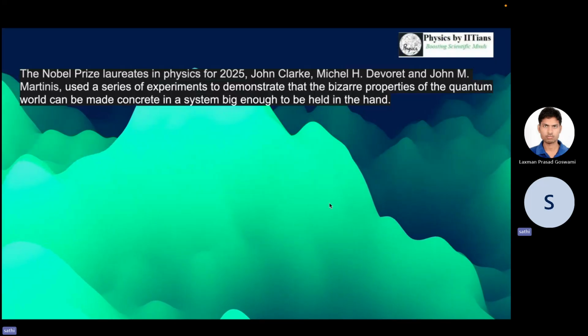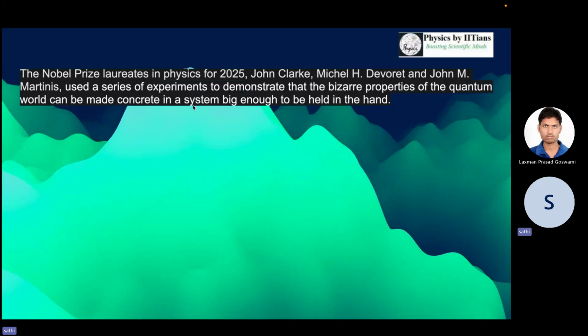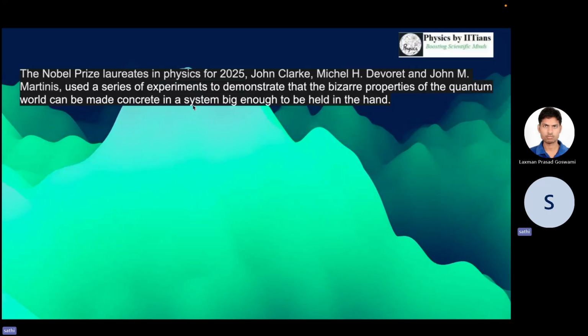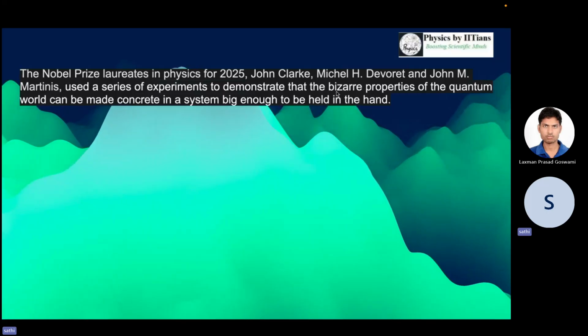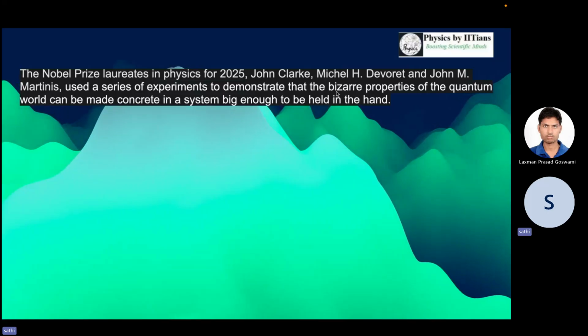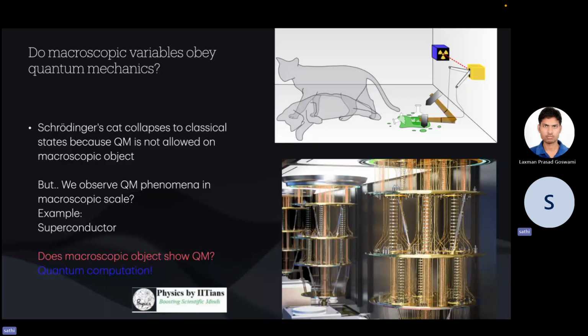So these Nobel Prize laureates in physics for 2025 performed a series of experiments to demonstrate the bizarre properties of the quantum world, which can be made concrete in a system big enough to be held in the hand. So, what does it mean? We know that quantum mechanics is especially applied in the microscopic world. But the question is: do macroscopic variables obey quantum mechanics?